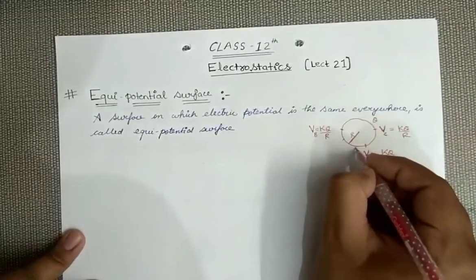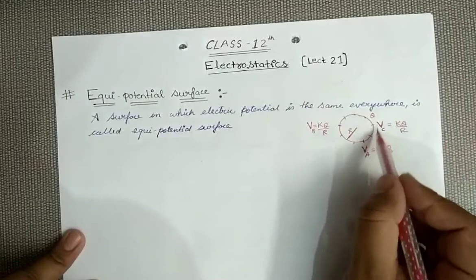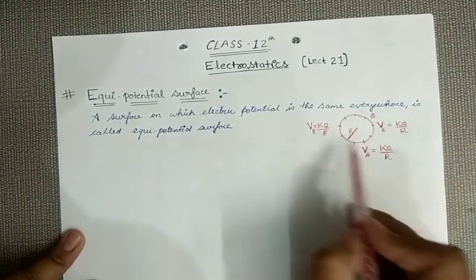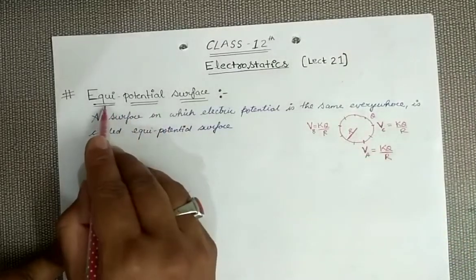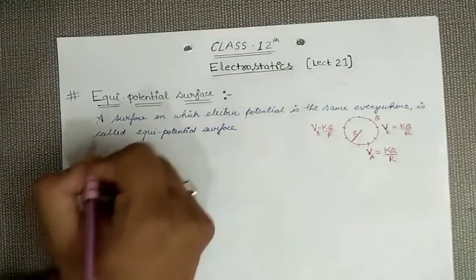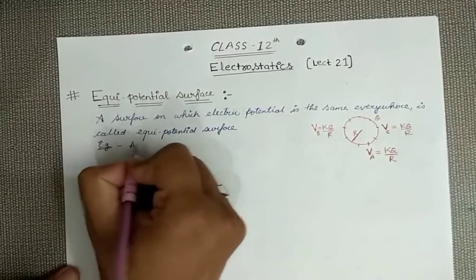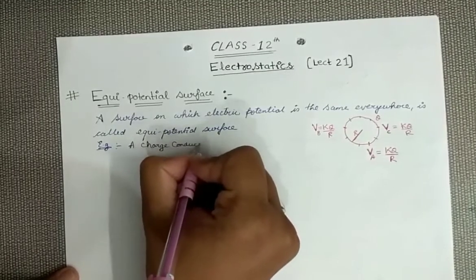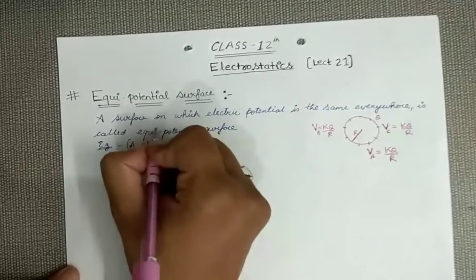So you will see that at every point on this conductor I am getting the same potential, which means there is no change in the potential on this surface. So this surface is itself an equipotential surface. If I have to give an example of an equipotential surface, you can say a charged conductor. A charged conductor is an example of an equipotential surface. Remember that.